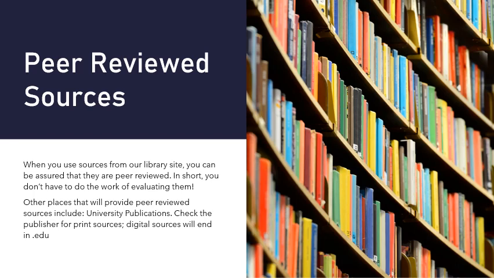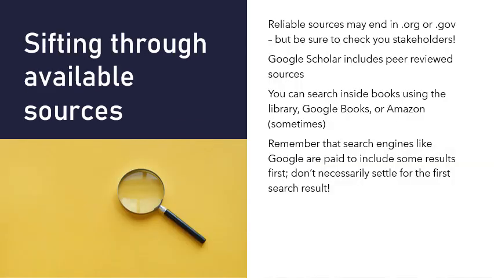So the first type of sources to make your work simpler are the ones that we know are already peer-reviewed. So things that appear on our library site or things that are published by universities. And you can find this information by looking at the publisher or looking at sites that end in edu. The nice thing about the library sites, the journals and things, is they will usually have a citation that you can copy over into your references page as well. A rundown on just where to look.